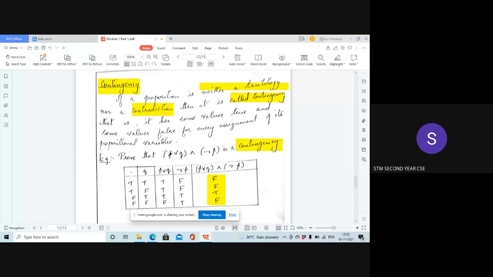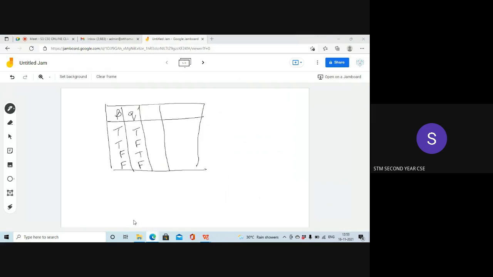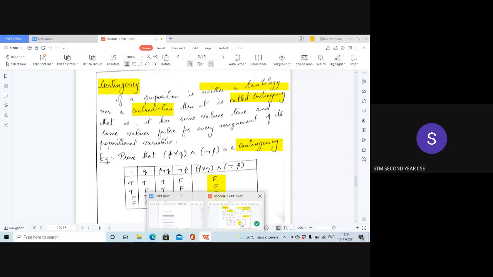You have to compute this section, that is P or Q, and also we have to compute not P, and only then we can combine them, isn't it? So what will be the next column? P or Q. The next column will be not P, and finally you have P or Q and not P. Okay. Is it clear? Now can you find the truth values?